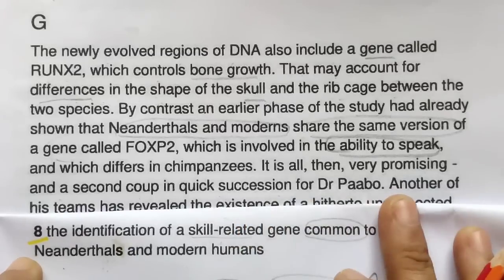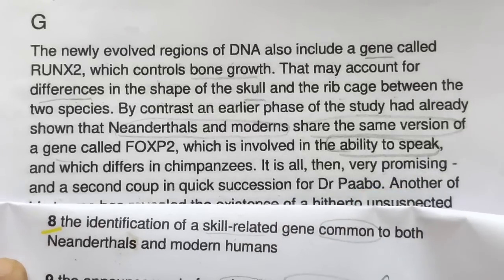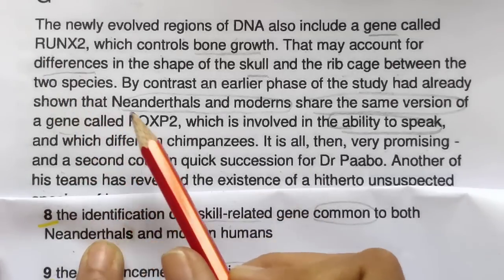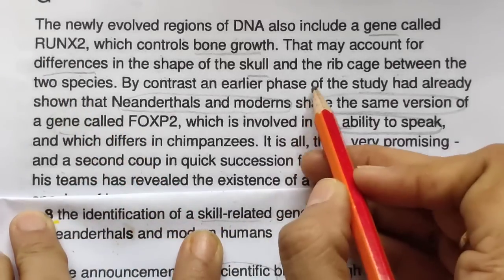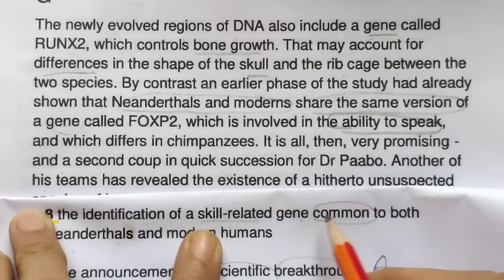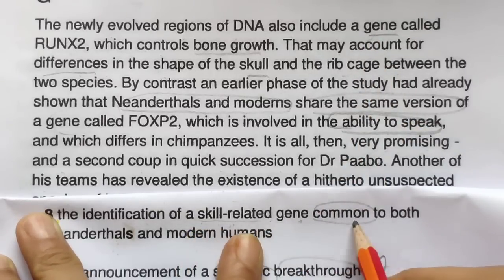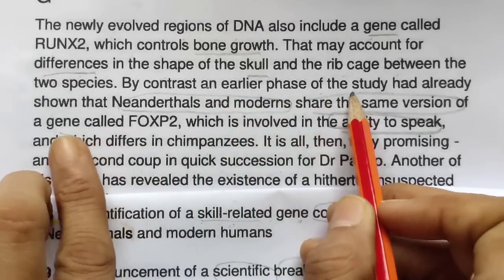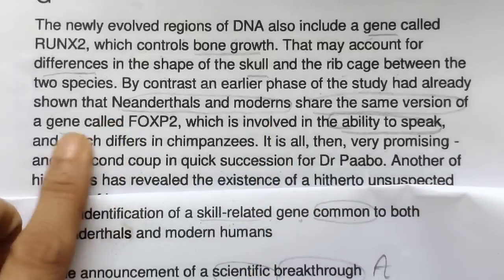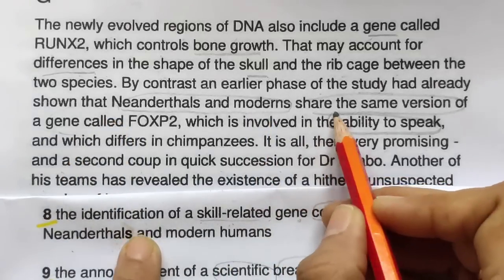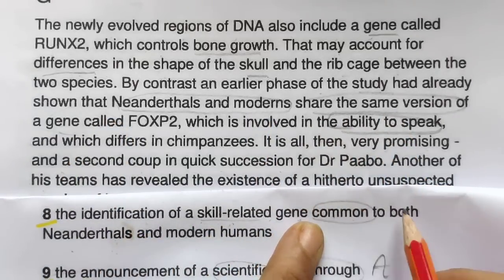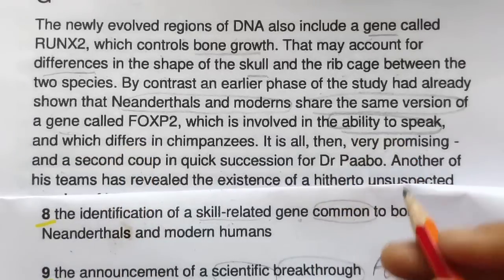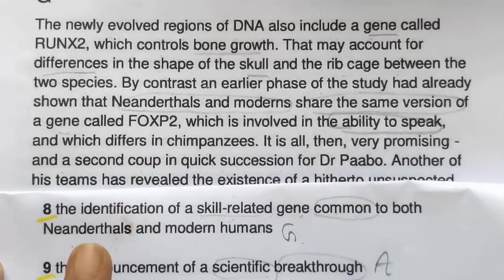Which section contains the following information is really hard to find, but yes, if you just try it you can easily find it. Identification was in the above paragraph, actually, of a skill related gene. Now gene is also there, see this common. Now we are looking for a skill related gene common to both, so common, here it is given. By contrast, an earlier phase of the study had already shown these two species share the same version common to both, a version of a gene which is involved in the ability to speak. So this will come with G paragraph, will come with this option.